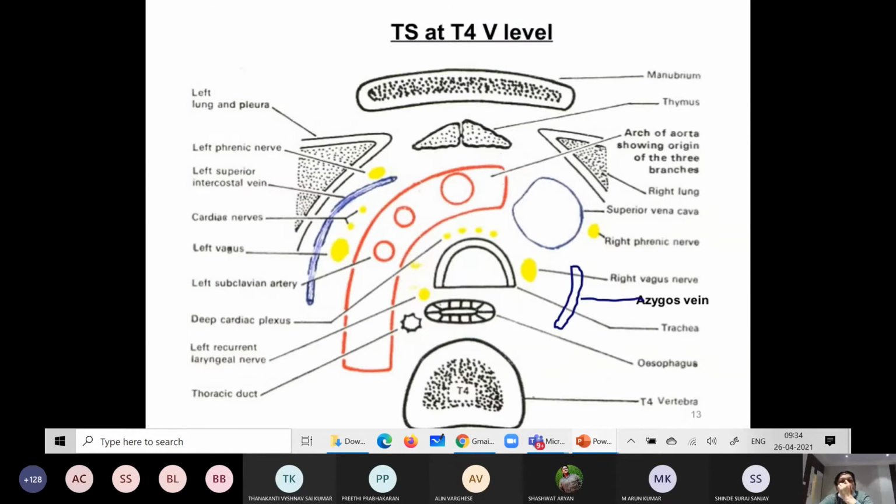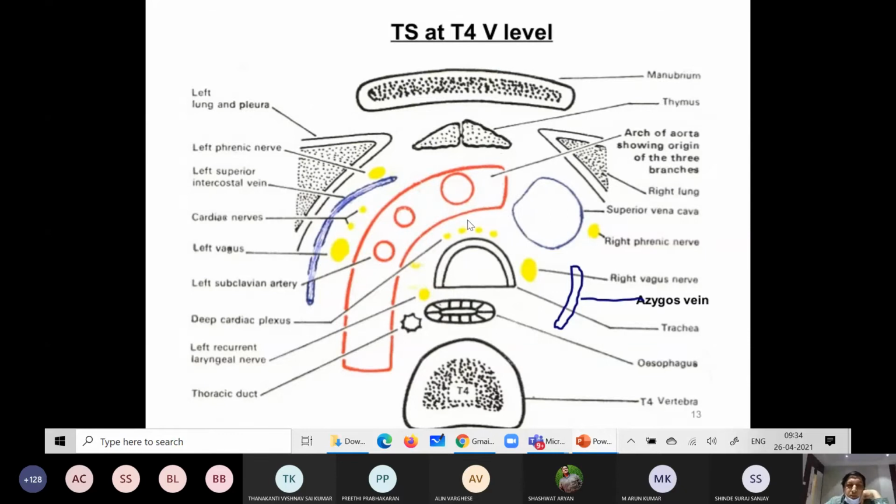This is a cross section at the T4 level. This is also one of the important short notes. This diagram is very, very important. Cross section. What events occur at the level of the sternal angle? Angle of Louis.